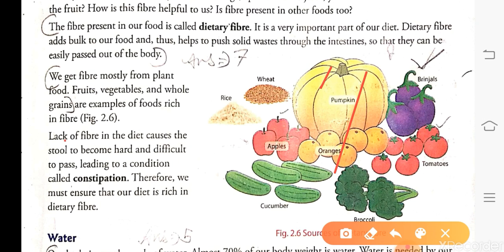What is stool? Let us understand. Once the digestion process is completed, the unwanted material remains in our stomach. The stool is that unwanted material.